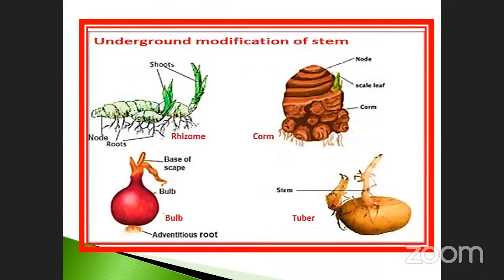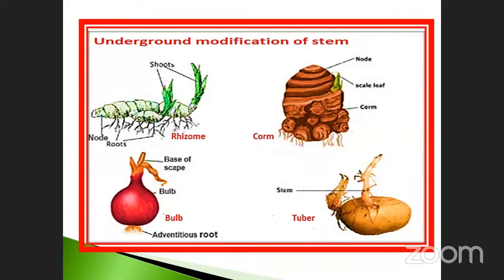See the diagram. These are the underground stem modifications. First one is called rhizome. This is a structure already available. There is a space in between. Each one is considered a node. In between two nodes, there is a space called the internode. And these are the roots. They start from any part of the plant body, that is called adventitious roots. At the tip of the rhizome, there is a small bud-like structure. That bud also produces shoots.